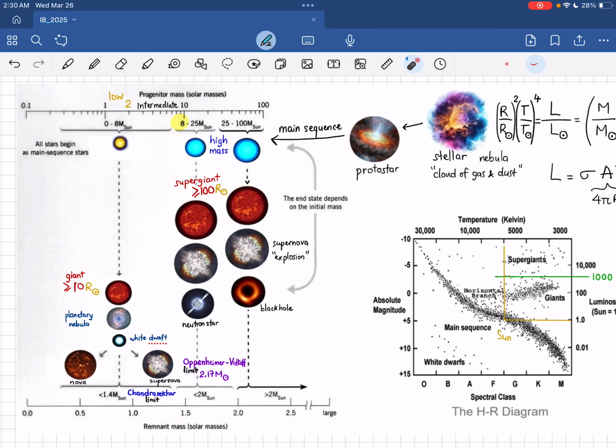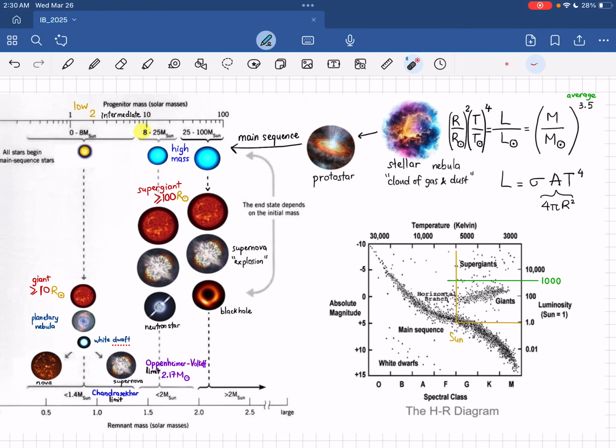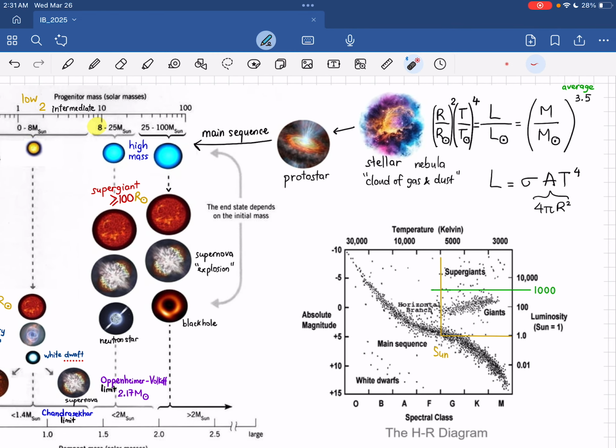Sounds good? Okay. That's about the life cycle of the star. And sometimes you can see that they ask us to do calculation, and also we need to identify what kind of star it is from the HR diagram. So basically, this is the only equation that we need to remember, and this equation can be found in theme B in the data booklet.